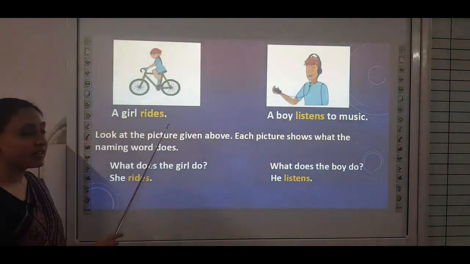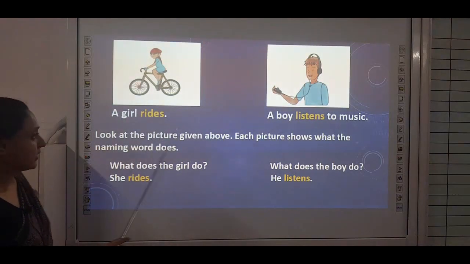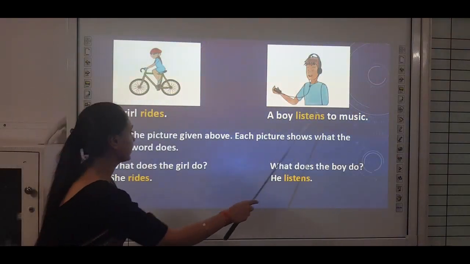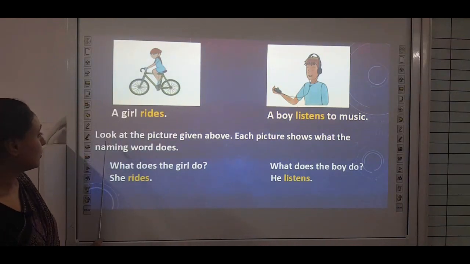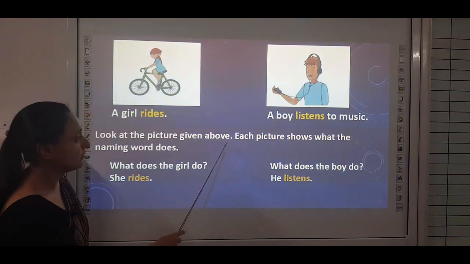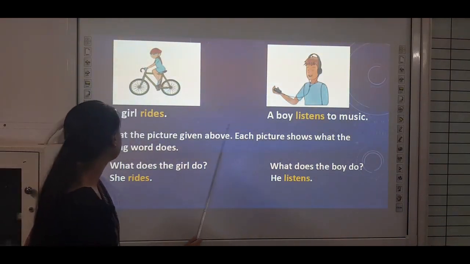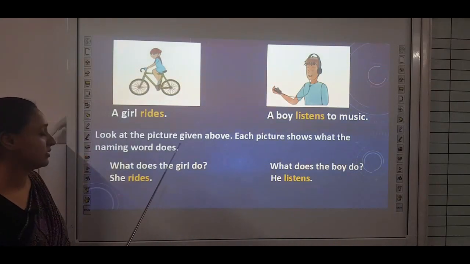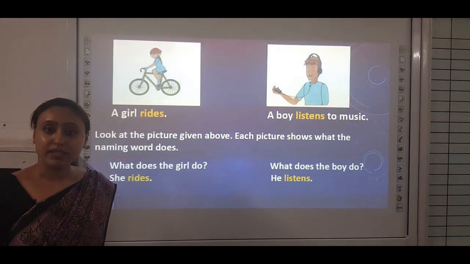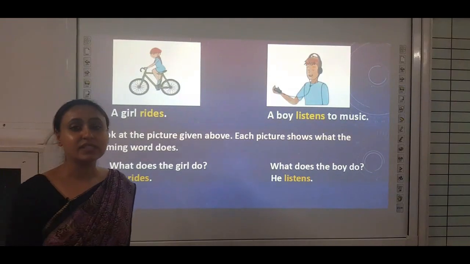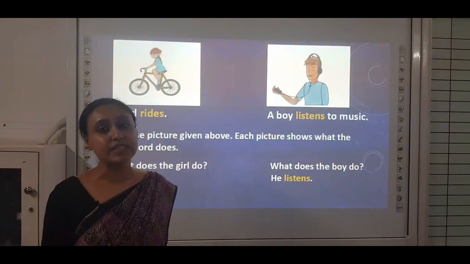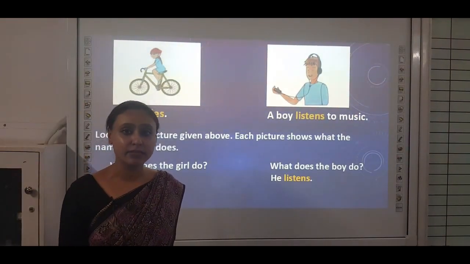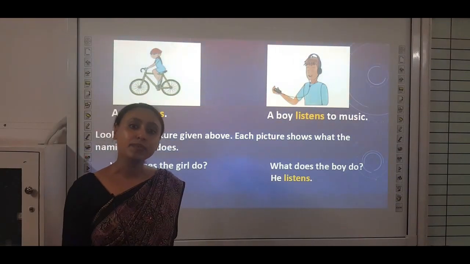A girl writes, a boy listens to music. So, look at the picture given above. Each picture shows what the naming word does. So, children, what is a naming word? A naming word tells about the names of places, animals, things and persons.